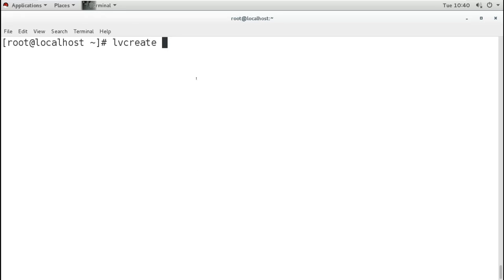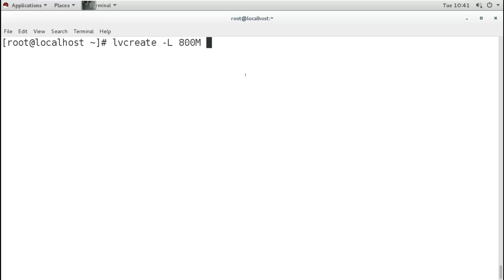So first, suppose I want to create an LV, and if I don't understand the PEs, then I will use capital L for the LV size, length. So I want to create, let's say, an 800 MB partition, 800M.